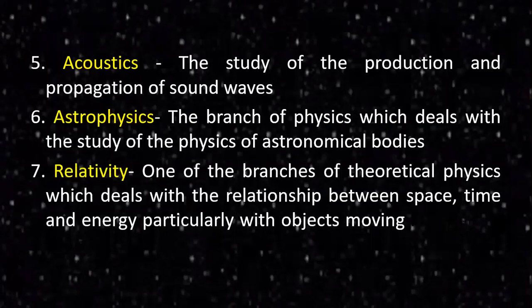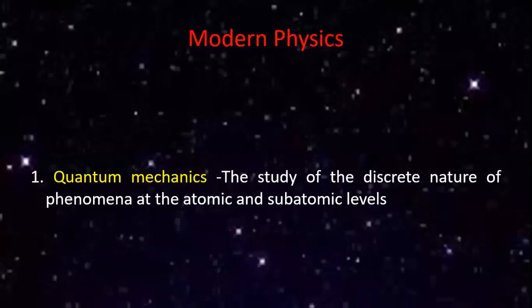Relativity is one of the branches of theoretical physics which deals with the relationship between space, time, and energy, particularly with respect to objects moving in different ways. That is called what? Relativity. So these are some of the branches of physics in classical physics. The next one is modern physics.